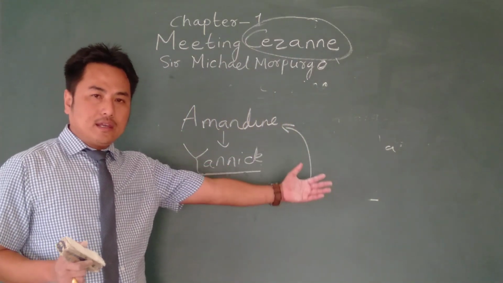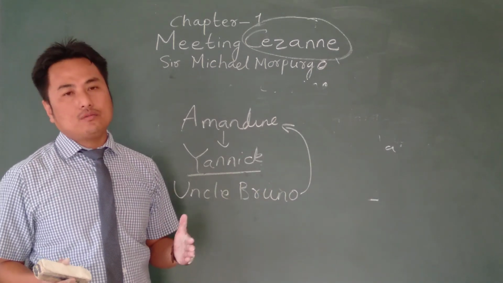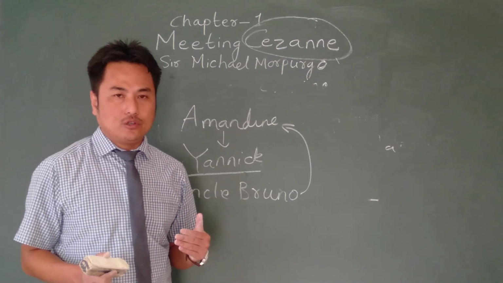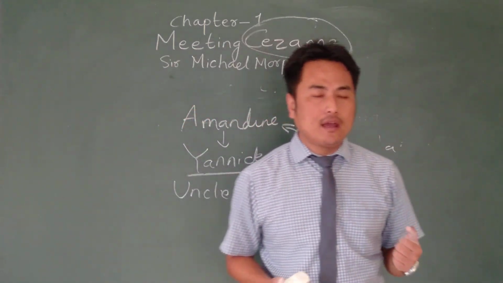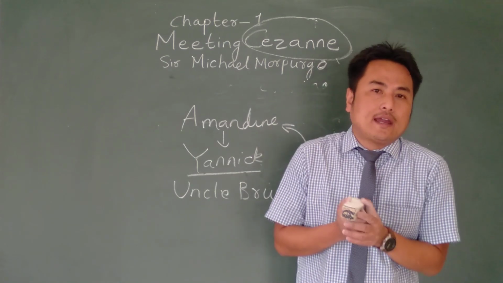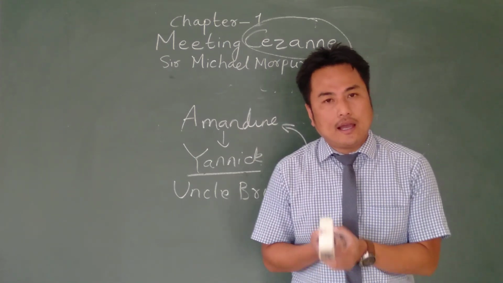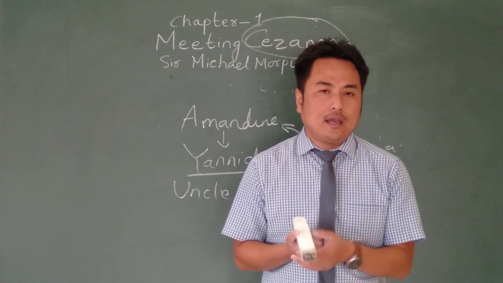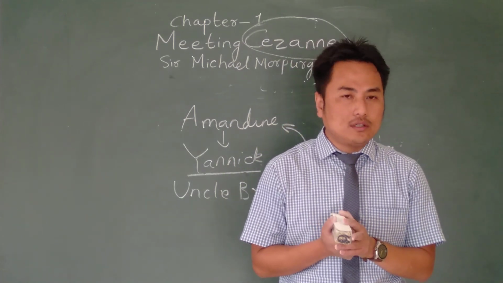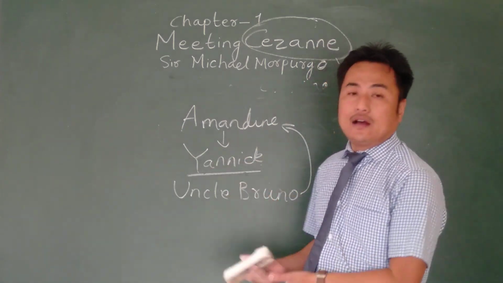Later on, when Yannick is coming out of the bathroom, he hears Amandine crying in her bedroom. Okay. He feels very bad. He approaches her and apologizes to her, saying, "I'm very sorry that I caused you so much hurt. I'm sorry. I did not mean to do that. I did not know." And Amandine says, "No, it's not your fault. The reason I'm so sad and so hurt is because my father scolded me."